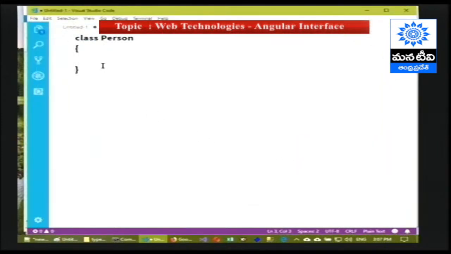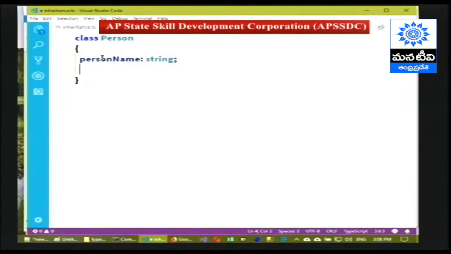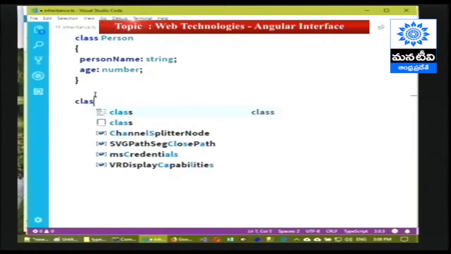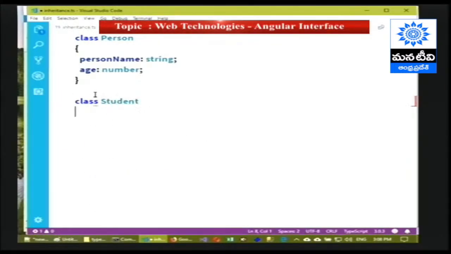Now we are going to create person name, string data type, age, number data type, because every person is having a name as well as age. So let us say class student. I want to say the student is declared or created based on person.